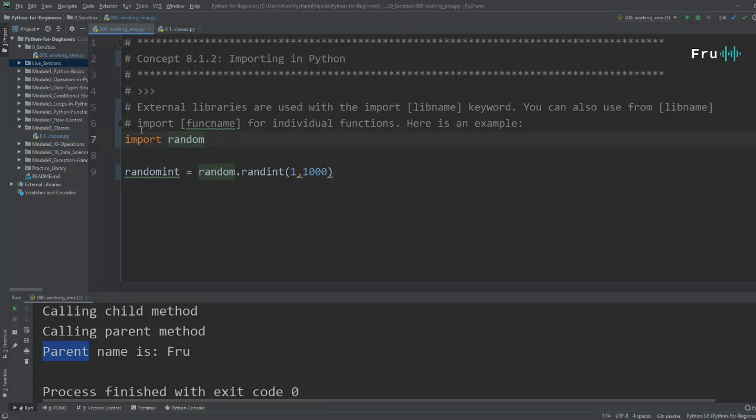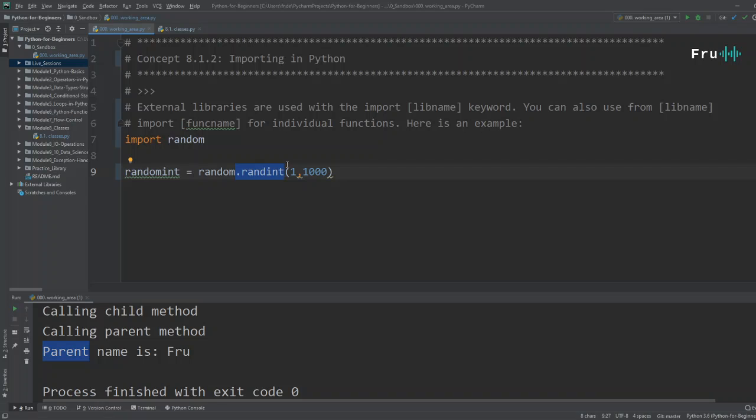So if you're trying to use something external, this random is an external library that we're importing into this particular code. And once we have it, I can access all the methods within that class called random, just like saying random.randint.